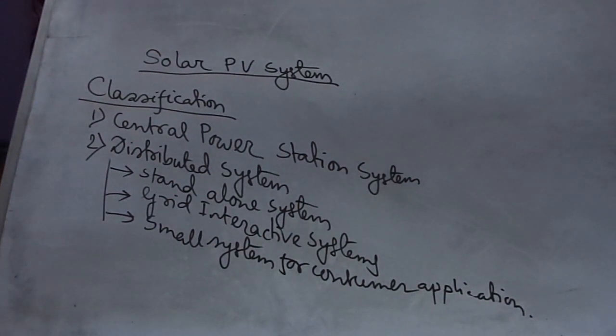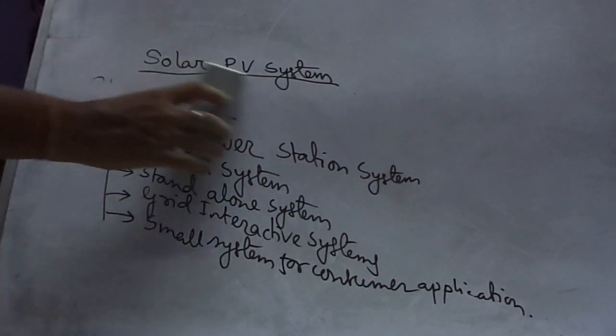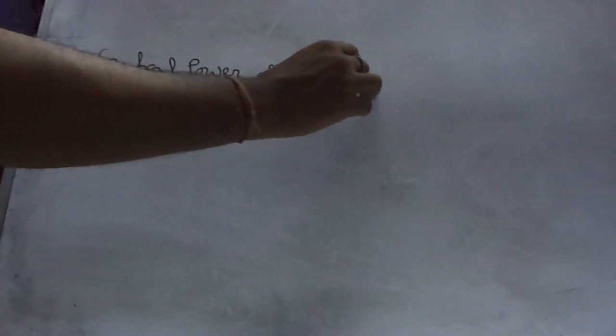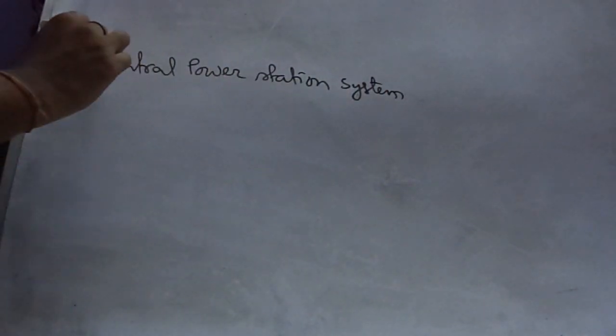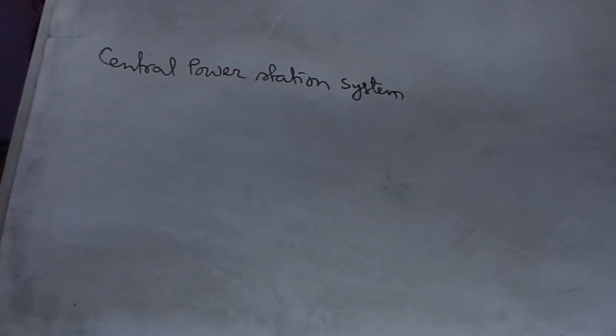So the first one we discuss is the central power station system. Central PV power stations are conceptually similar to any other conventional central power station.